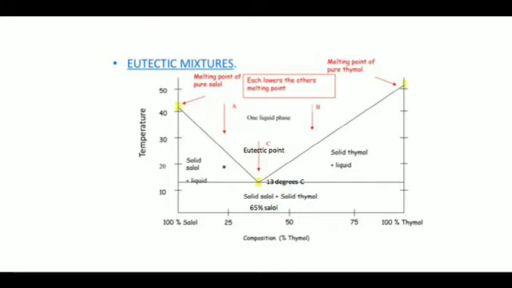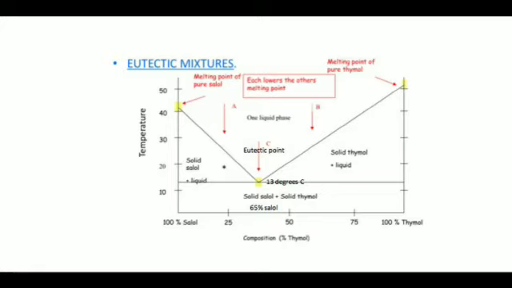When you add a small proportion of thymol to the salol, their melting point decreases. At the same time, when salol is added to thymol, the melting point of thymol also decreases. At 13 degrees centigrade, due to the decreasing melting point, the two compounds can be melted. In this state, they are in the liquid phase.